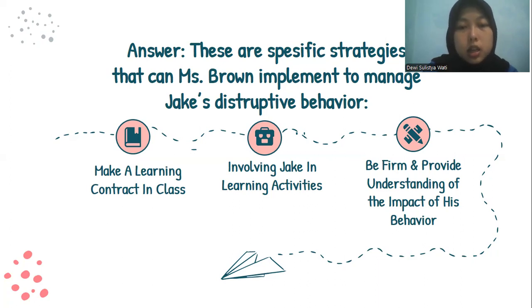And the last is be firm and provide understanding of the impact of his behavior. Miss Brown should be firm when Jake is being disruptive, but not by yelling. Miss Brown should choose words that can make Jake obey and respect what she says, and then help Jake understand that his behavior is detrimental to all parties and hinders learning. This helps Jake develop his self-awareness and emotional regulation.